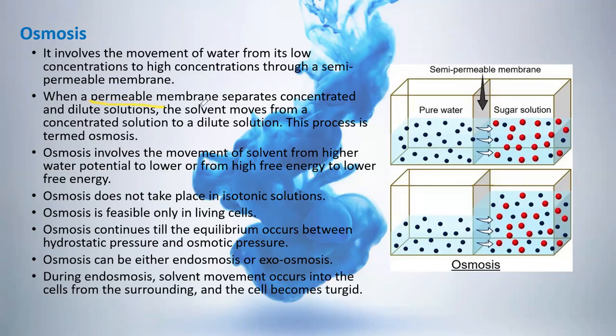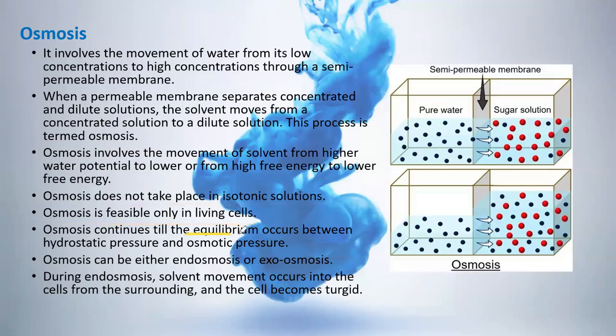When a semi-permeable membrane separates a concentrated and a dilute solution, the solvent moves from the dilute solution to the concentrated solution. This process is termed osmosis. Osmosis involves the movement of solvent from higher water potential to lower, or from higher free energy to lower free energy. Osmosis does not take place in isotonic solution. It is visible only in living cells.